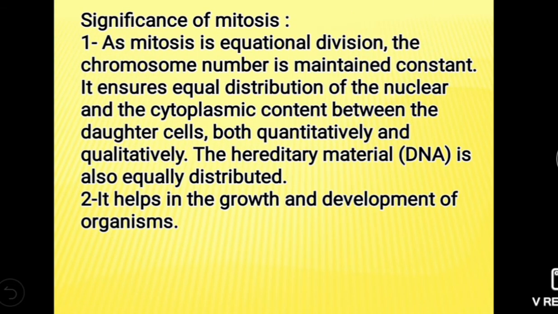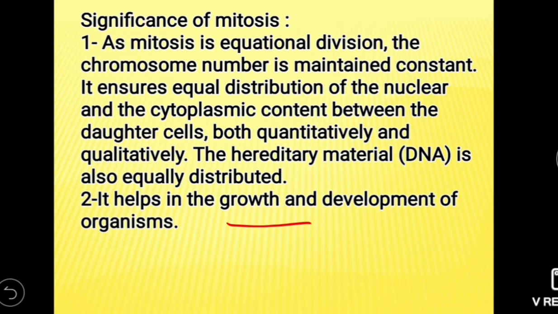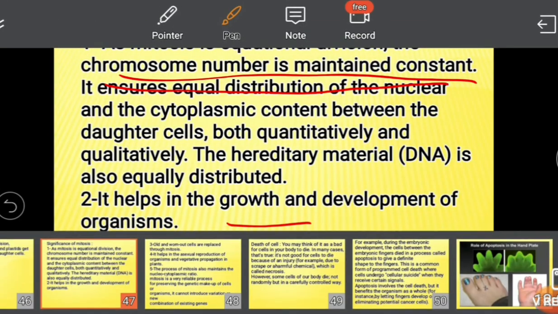Then what are the significances of mitosis? First, it is responsible for growth, that is increasing body size. Then repair of the body, that is old and worn out cells are replaced by mitosis. Then it is responsible for asexual reproduction in organisms like amoeba, yeast, and it is an equational division which maintains chromosome number constant. Here the chromosome number is maintained constant by this equational division. These are the significances of mitosis.